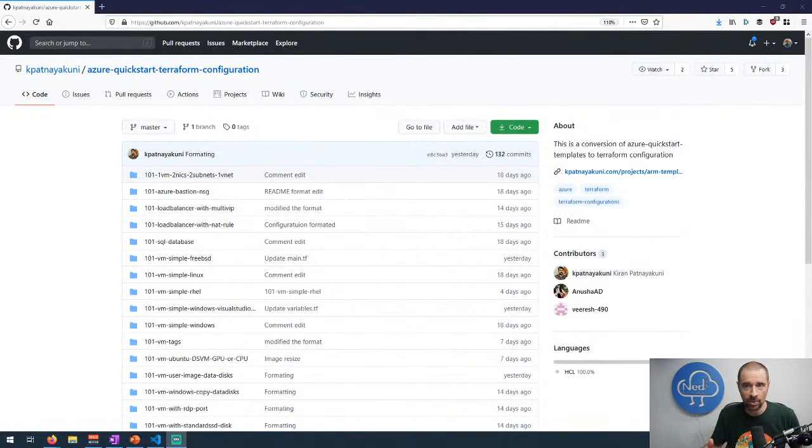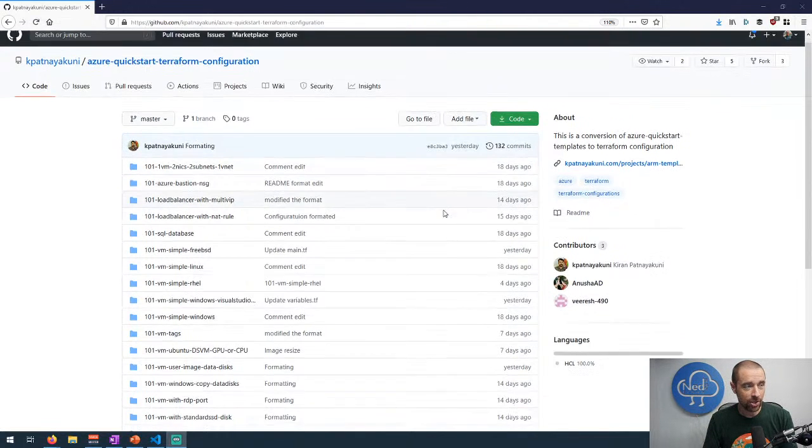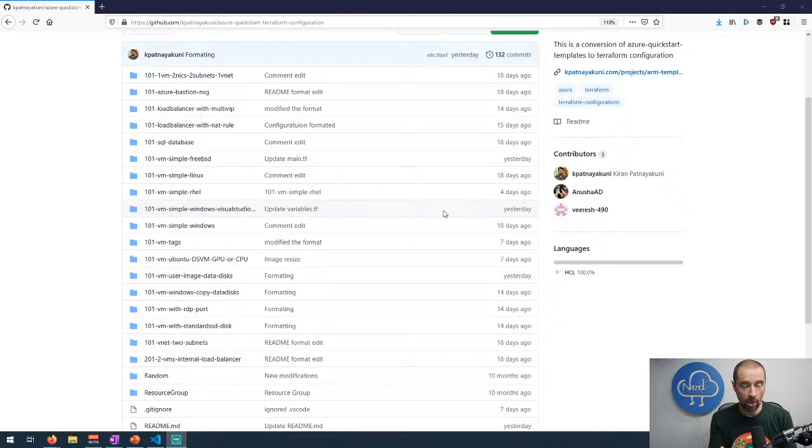So this is the repository that has this project, and it looks like it's only like 18 days old. So this individual has made a decent amount of progress. It looks like his name is Kieran, and he's made a decent amount of progress already with a bunch of modules in here, especially around the 101 configurations. If you look at the ARM template basic configurations they have, it's got to be over 100 of these quick start configurations. And the idea is to provide you a basic framework that you can then translate into something more complicated.